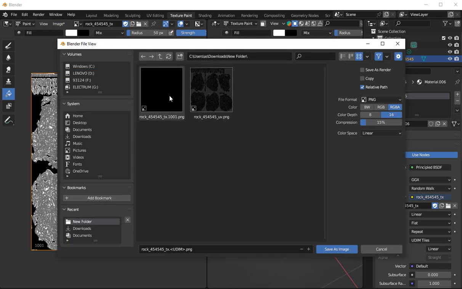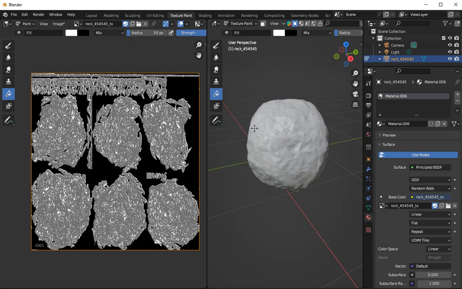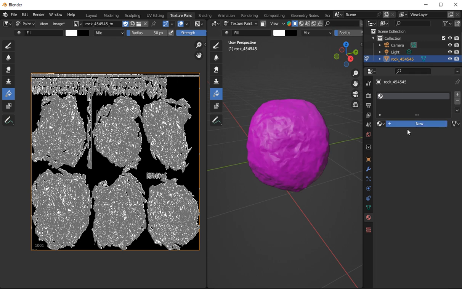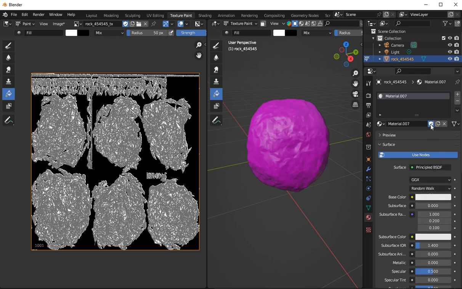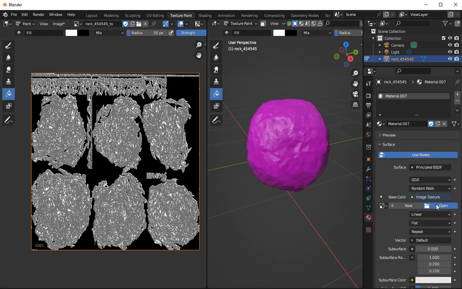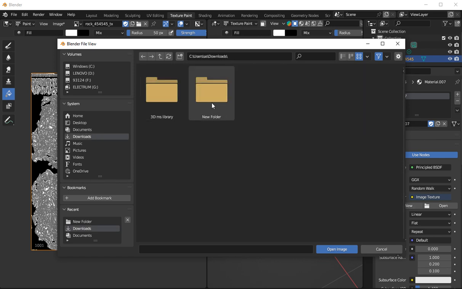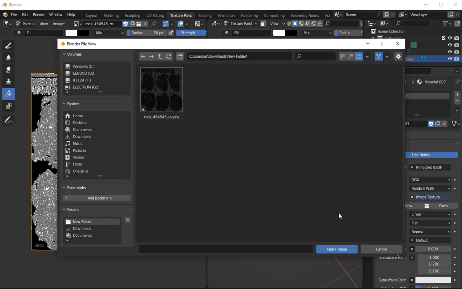Go back to your texture, this one here, delete that, save it. Make sure it's saved. Go back in here, delete that. Just make a new texture for it, and then put a shield on it. Go back to load. Load the image. Okay. Now it's going to ask me where my image is. Now my images are all saved here. It's not there, it's in downloads. So if you go in here, find your actual image.